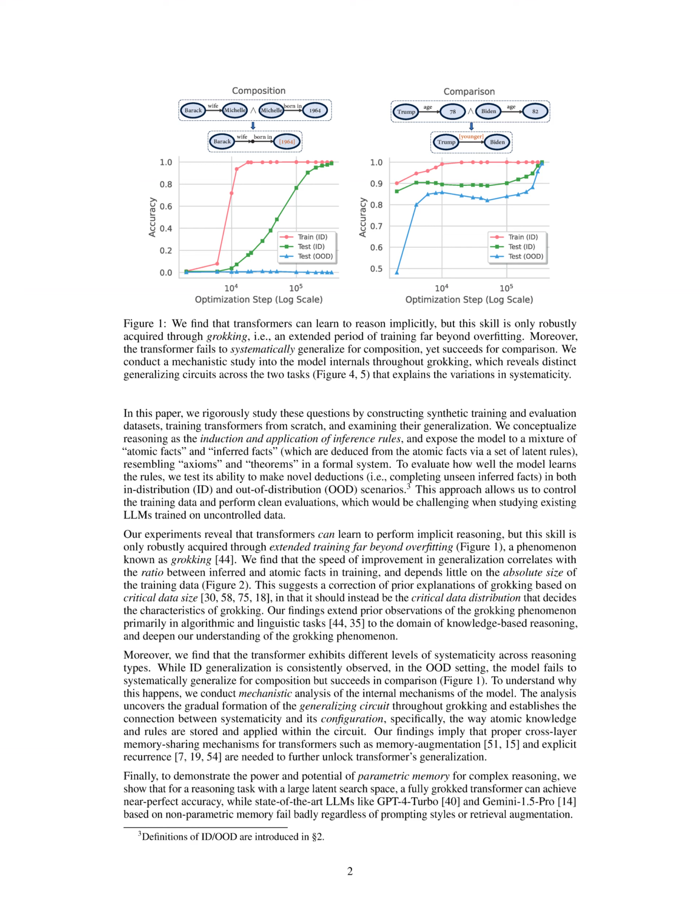The experiments reveal that transformers can learn implicit reasoning, but this skill is only robustly acquired through extended training far beyond overfitting, a phenomenon known as grokking. The speed of improvement in generalization correlates with the ratio between inferred and atomic facts in training, and depends little on the absolute size of the training data. The approach allows for controlled training data and clean evaluations, providing insights into the transformer's generalization capabilities.